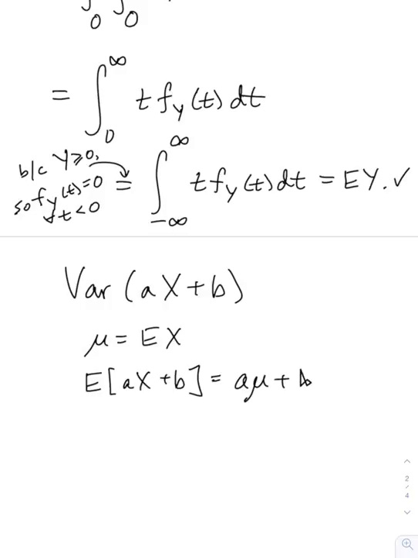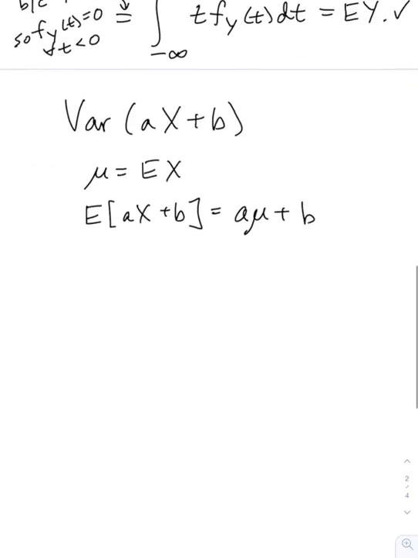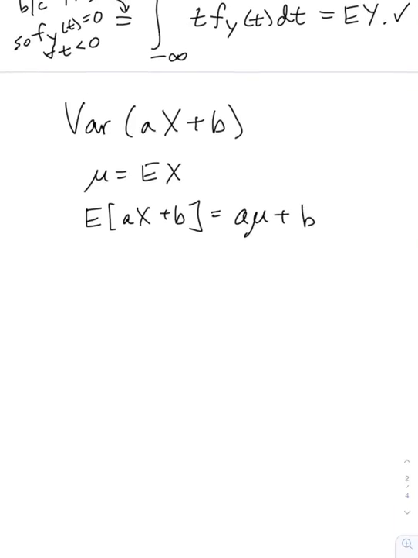All right, so remember, if I have a random variable, let's give it a name. Let's let y be ax plus b. Then the variance of y, there were a couple of different formulas, right?